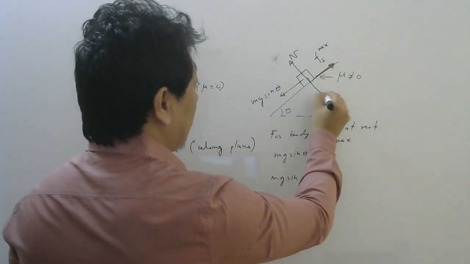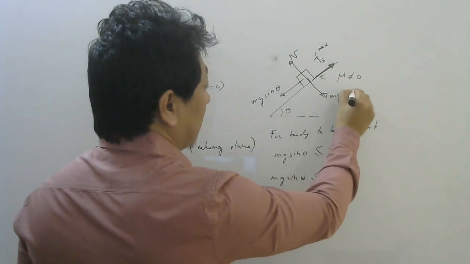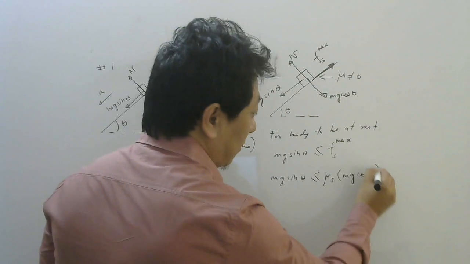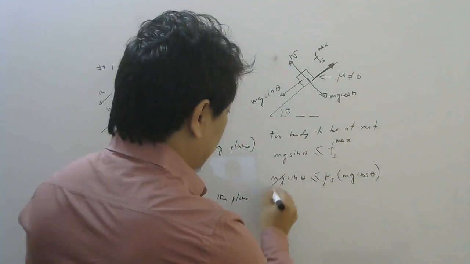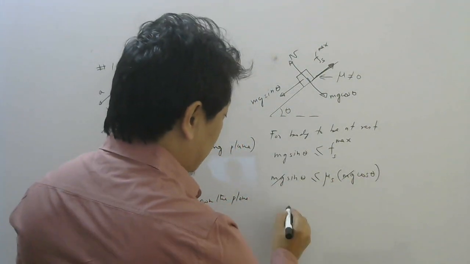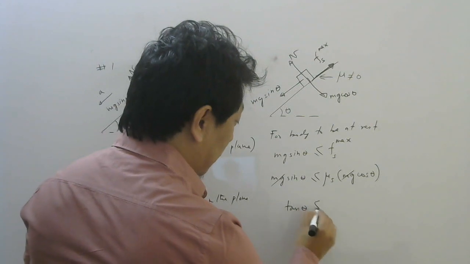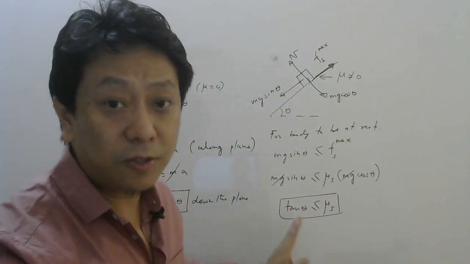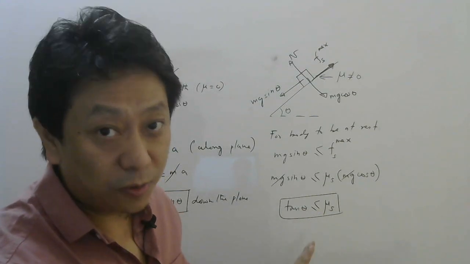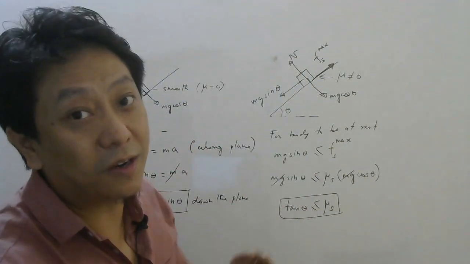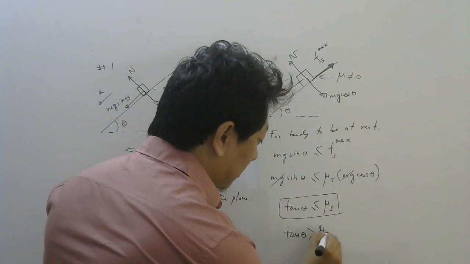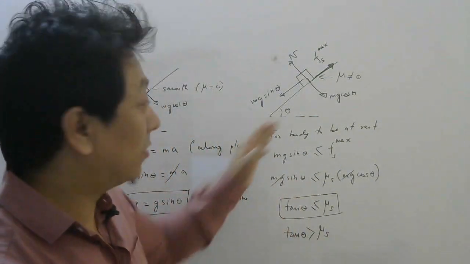N is balancing mg cos theta, right? So mu s into N, and N is mg cos theta. Mg gets cancelled. So if you bring cos theta, your tan theta should be less than or equal to mu s. So as long as your tan theta is less than or equal to mu s, the body will still be at rest. Now what will happen if tan theta is greater than mu s? Then the body will slide on the surface.